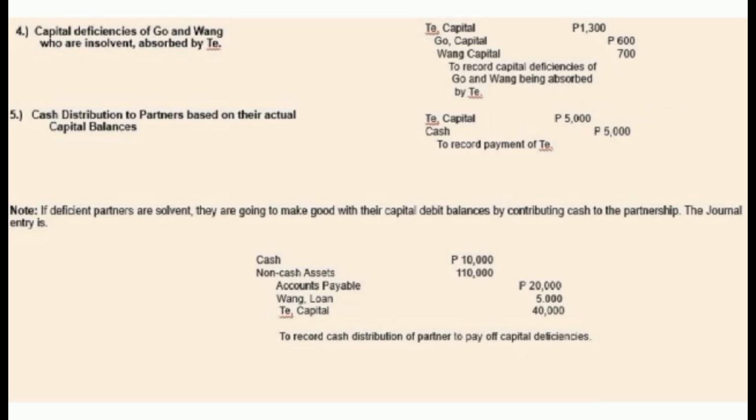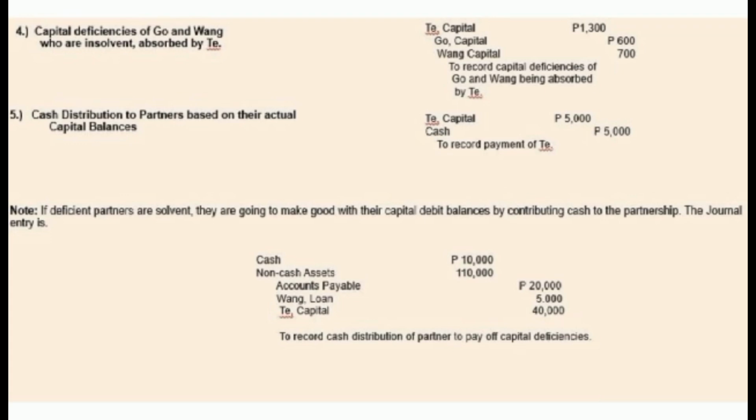Number 4 is capital deficiencies of Go and Wang who are insolvent, absorbed by T. Number 5, cash distribution to partners based on their actual capital balances. T capital is 1,300, Go capital is 600, Wang capital is 700. To record capital deficiencies of Go and Wang being absorbed by T. So the T capital is 5,000, cash is 5,000, to record payment to T.